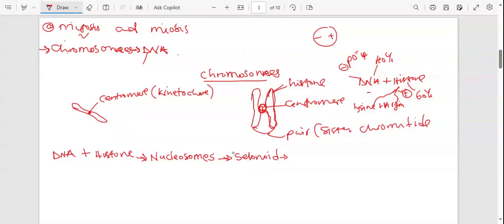The other thing that will happen is that once the solenoid is formed, it grows a bit, forming something like a loop, and that's what we call a chromatin loop. So it will form a chromatin loop. It's a loop like that. Now this loop will result in what we call chromosomes. So that's the reaction of chromosomes, guys. All right.